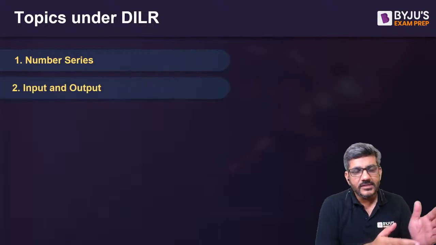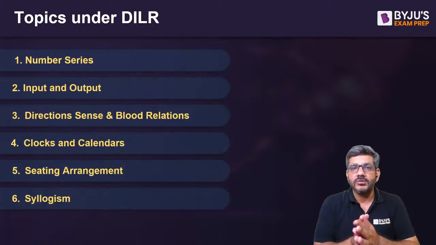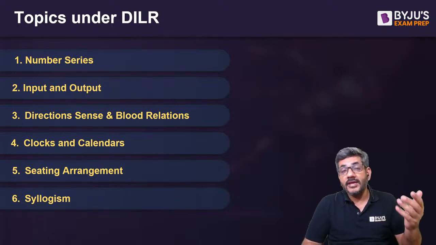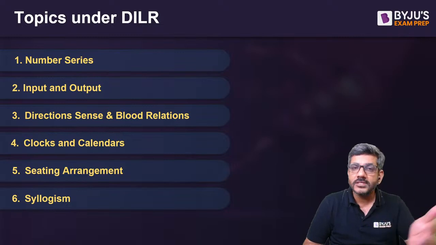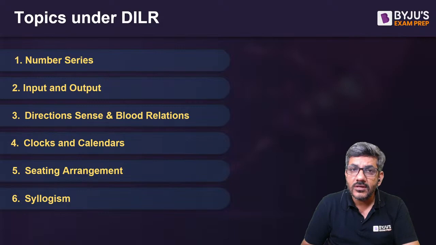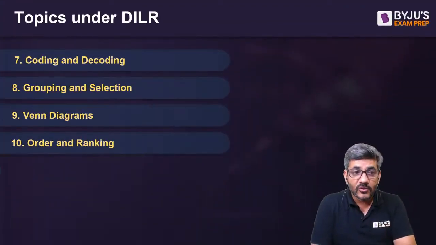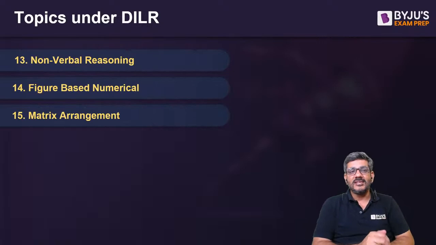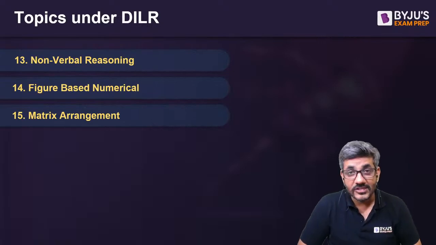Of course, in the previous class as well, I talked about some topics of logical reasoning. So what all areas would be covered by logical reasoning? There are so many areas that are covered in NMAT, like number series, input, output, direction sense, clock and calendar, seating arrangement, syllogism. Apart from that, there are many more areas like coding, decoding, grouping and selection, Venn diagram, order ranking, non-verbal reasoning, figure-based numerical, and matrix arrangement.